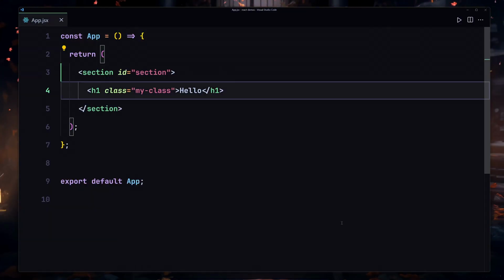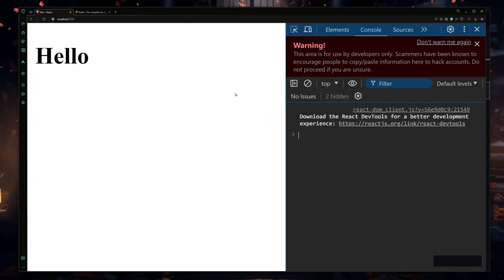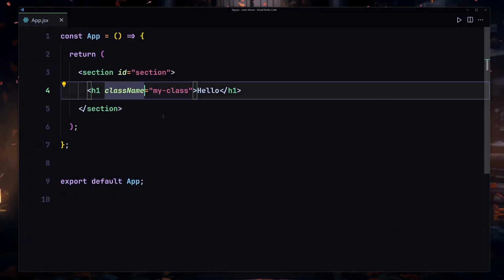Okay, so to provide a class, we have to use our className instead. So if I just remove that, and if I change there to the className, and now if I save my file, and now if I refresh there, here you can see that error is now gone. So yeah, that was the third thing that you have to keep in mind.